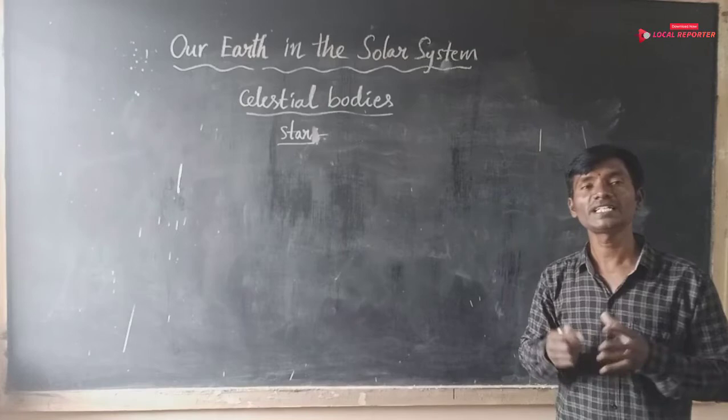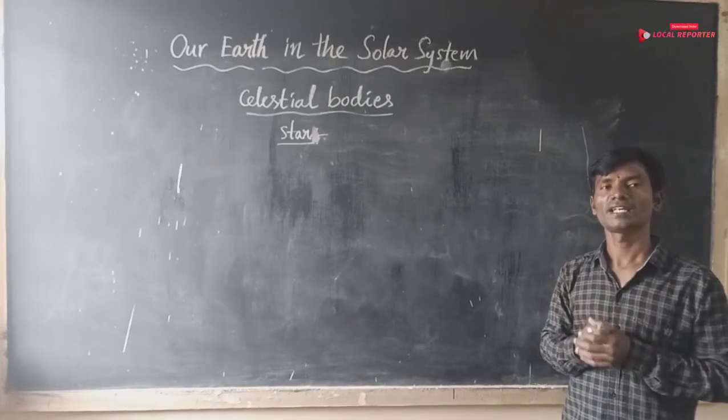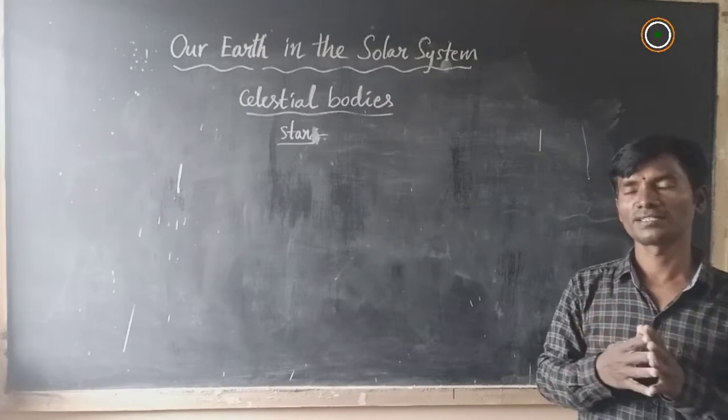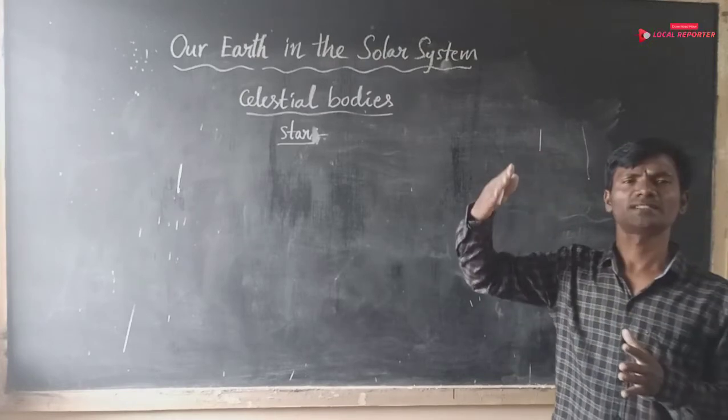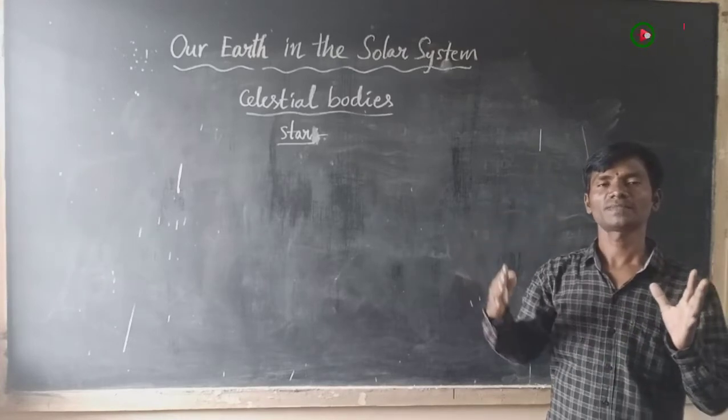Countless twinkling stars in the night sky are similar to the sun. You must observe the night time.